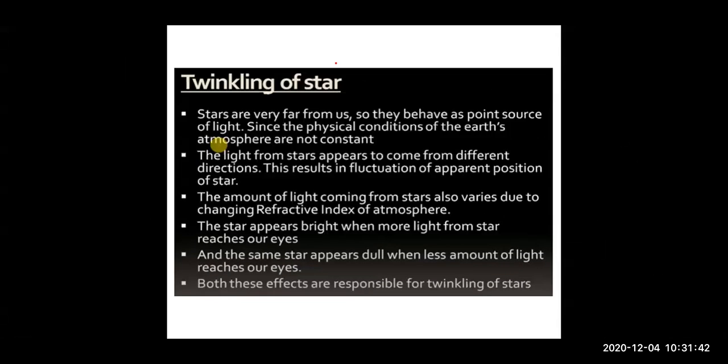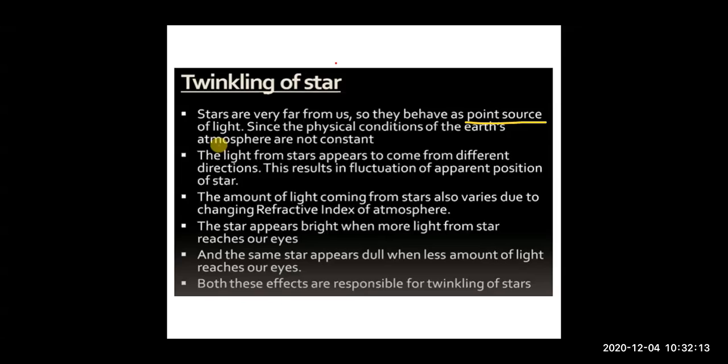Next is the twinkling of stars. Now children, we know stars are very far from us, so we can say they are a point source, that is a point from which the light is coming. Now we know that the condition in the earth's atmosphere is constantly changing, so light has to travel through these changing layers, right?